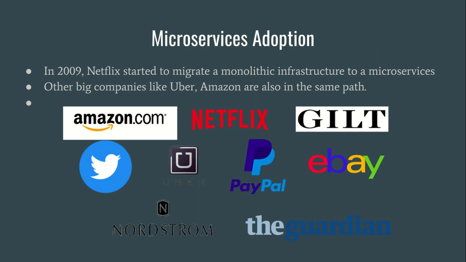In 2009, Netflix started to migrate from their monolithic infrastructure to microservices, but back then there was no microservices concept. Netflix had a major number of users, and then they saw a spike, they were getting more and more users, and finally they decided that they had to scale their architecture, scale their application. So they wrote their own sort of microservices architecture, but they did not reveal it to the outside. But later on, microservices architecture came. These days, big companies like Uber, Amazon, PayPal, Netflix, everyone is on the same path